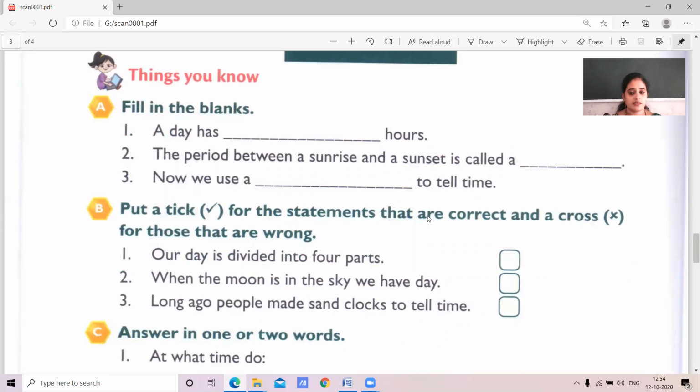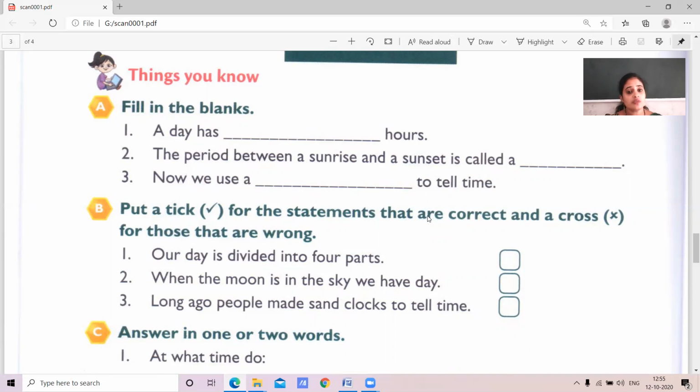Now we use a dash to tell time. Children, in the earlier days, we used sundial, sand clock, water clock to tell the time. In that, we can tell only an approximate time.